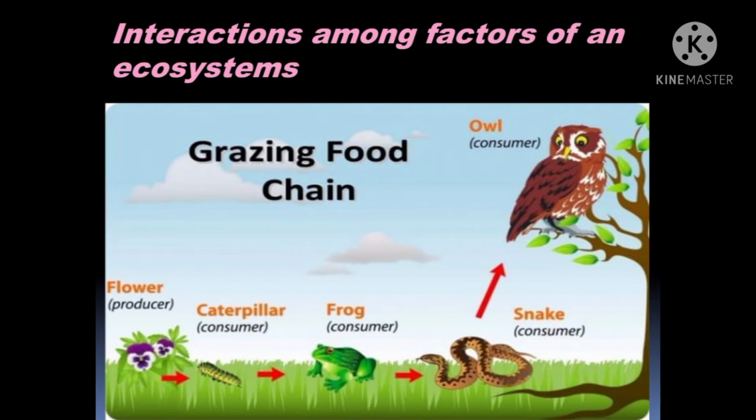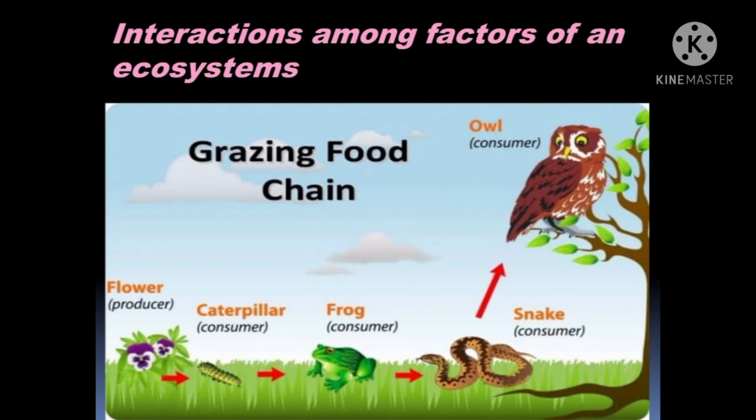If students think over it, if there are no frogs to eat the caterpillars that are eating the plants, and directly snakes are there, what will happen, students? There will be no balance in the ecosystem. Caterpillars will increase more and more in number, and the frog is not there to eat them, so there will be imbalance in the ecosystem. So the interaction among the factors of an ecosystem is very important for it to work properly.